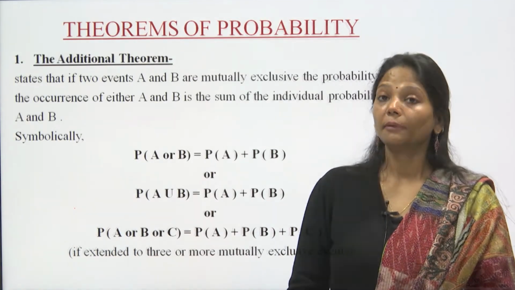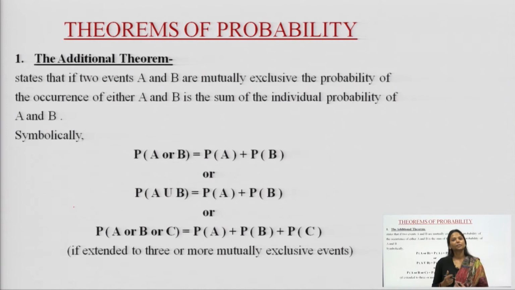So, the theorems of probability are: one is the addition theorem, the other is the multiplication theorem, the conditional theorem, and we have Bayes theorem. In this we will be talking about the addition and multiplication theorem. So, what is the addition theorem? Addition itself means plus sign. This theorem states that if two events A and B are mutually exclusive.